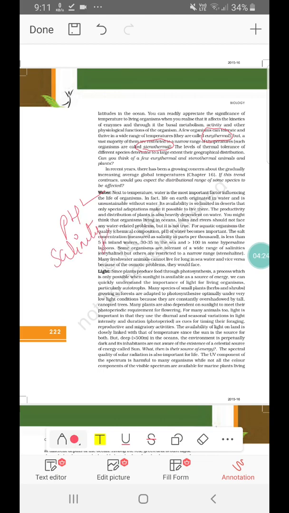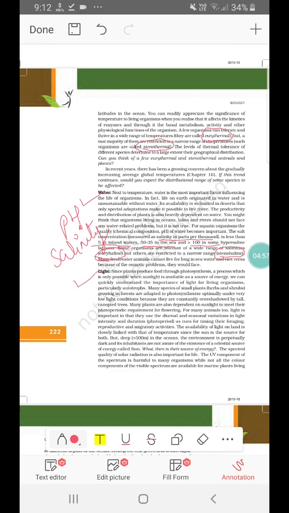If that is up to the mark for an organism, or optimum, the organism will survive. The salinity, actually the salt concentration, is measured in parts per thousand, which is less than 5 for inland waters, 30 to 35 in sea, and greater than 100 in hypersaline lagoons. Again, euryhaline organisms can tolerate a wide range of salinities, and stenohaline organisms are restricted to a narrow range of salinity. Next, coming to light.